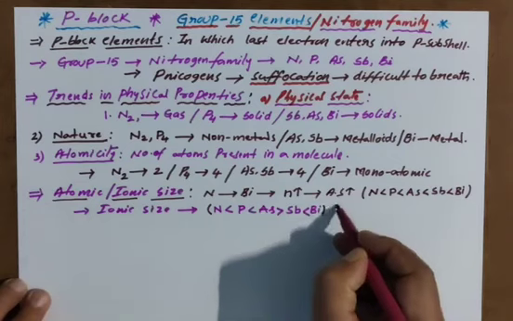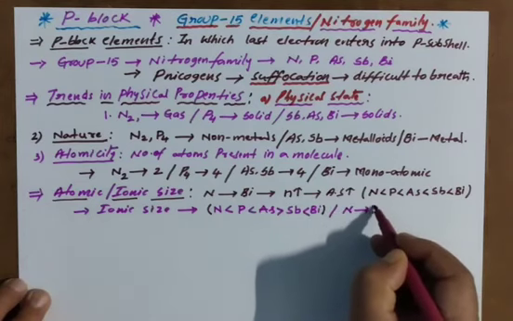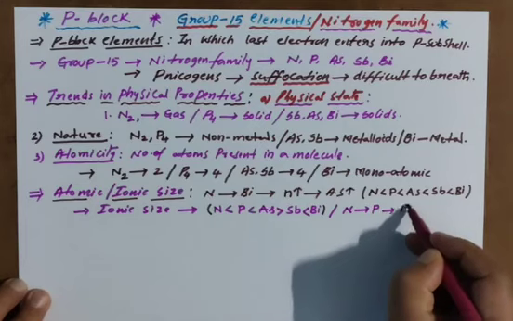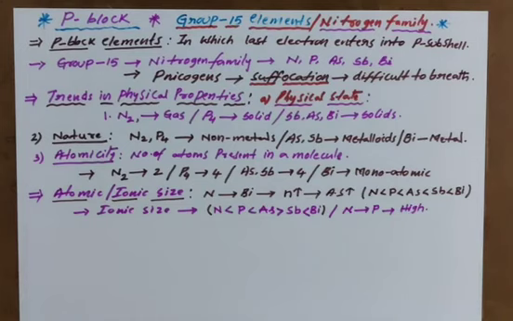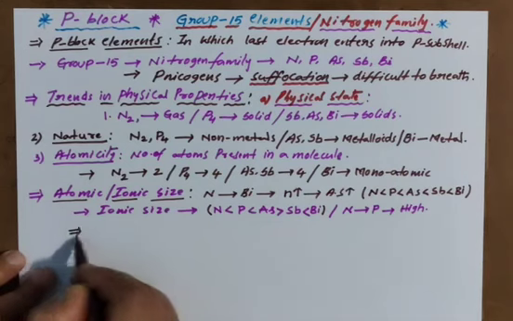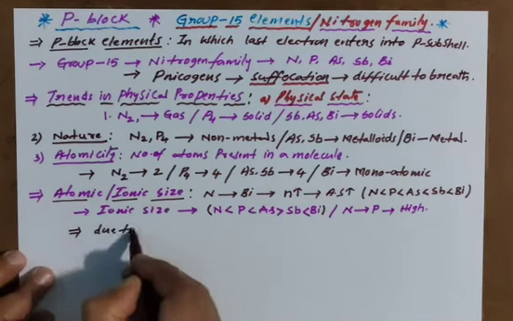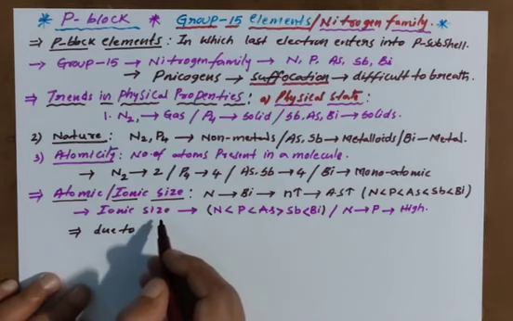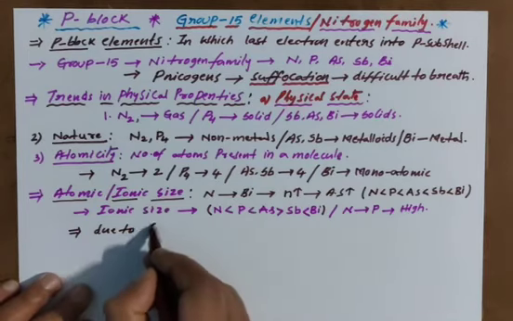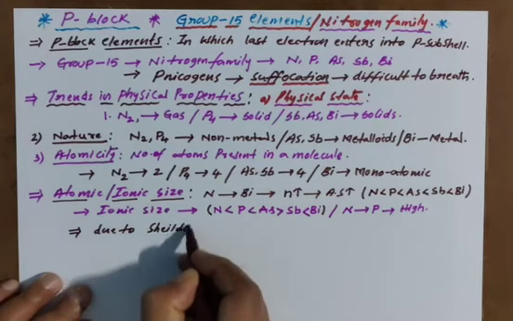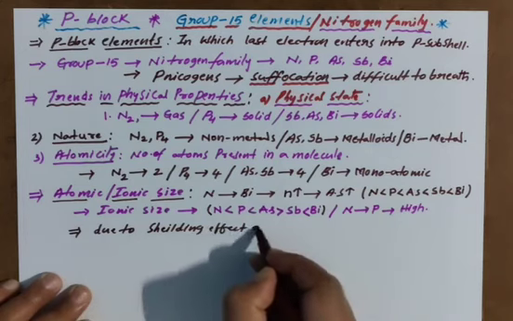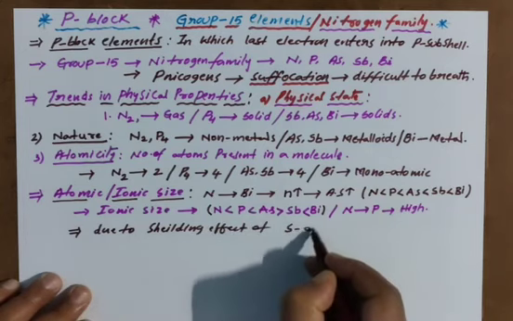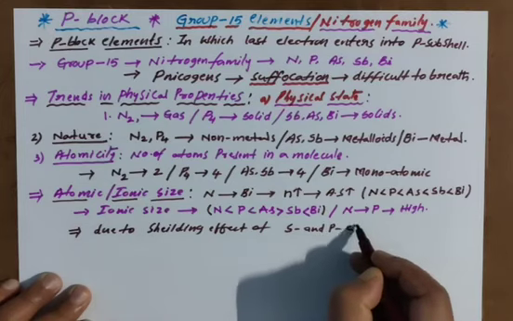Clear? But from nitrogen to phosphorus, the increase in atomic size is very high when compared to other elements. What is the reason? Due to the shielding effect of s and p electrons.